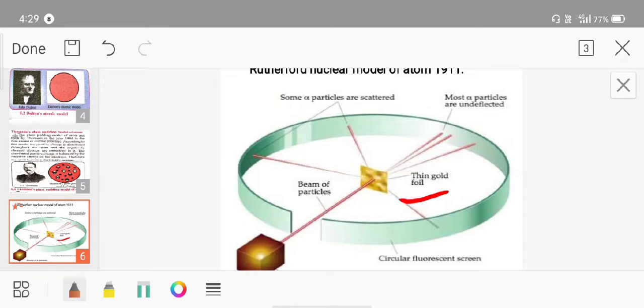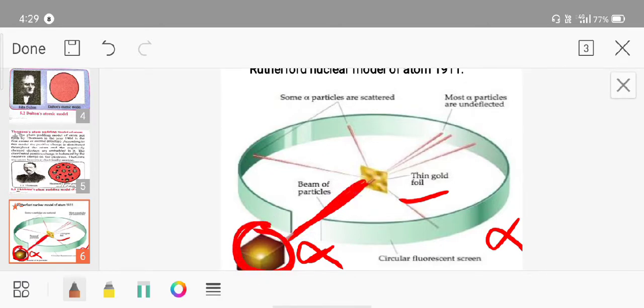Means it is a radioactive element, okay, and the positively charged alpha particles are emitted by these radioactive elements. So it is a beam of particles, means alpha particles which are positively charged are emitted by this radioactive element, okay. So he observed the path of alpha particles by means of a fluorescent screen around the gold foil.